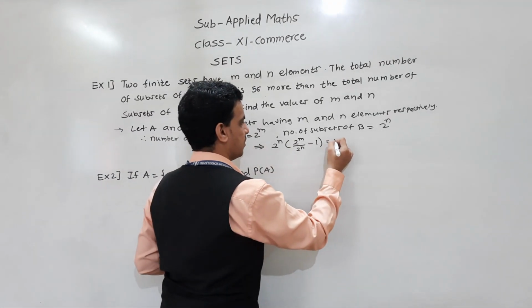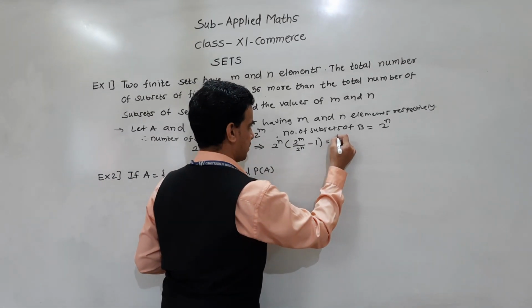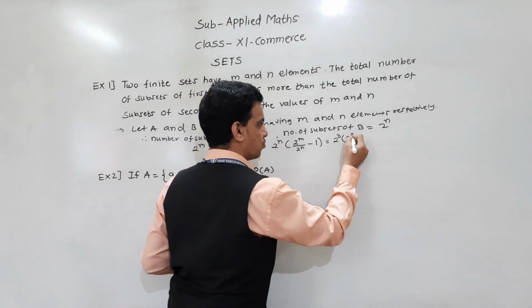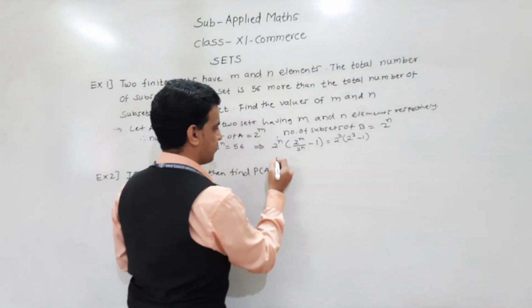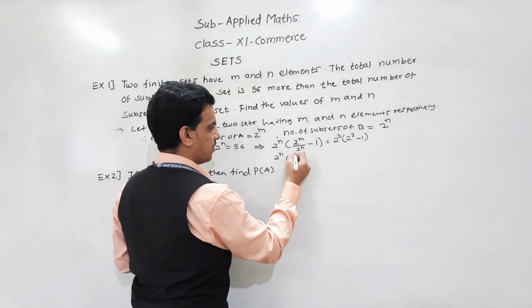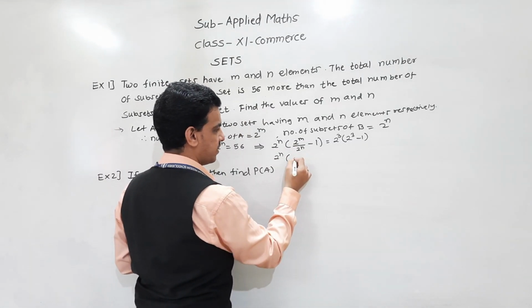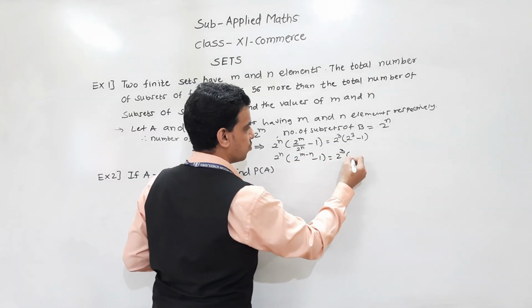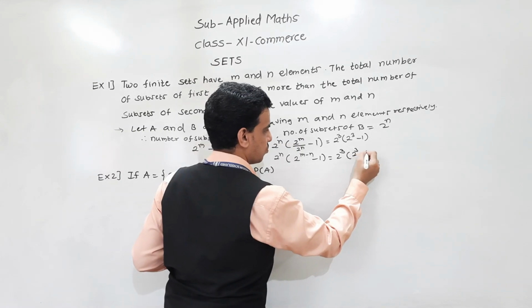now 56 we can write as 8 7s, so 8 means 2 cube, and 2 cube minus 1 is 7. So 2 raised to n into (2 raised to m minus n, minus 1) is equal to 2 cube into (2 cube minus 1).